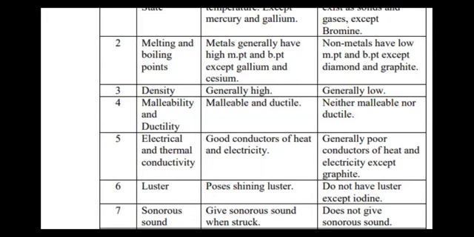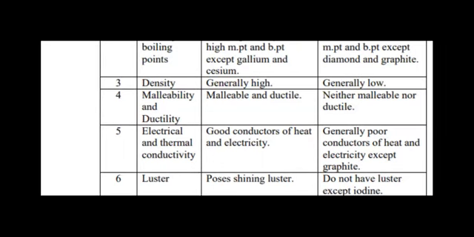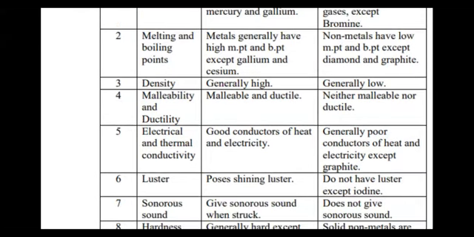Look at the next property, children, that is electrical and thermal conductivity. So children, metals are good conductors of electricity and heat. And that is the reason metals are used in electrical wires and for making cooking utensils respectively, because they are good conductors of electricity and heat. But generally, the non-metals are poor conductors of electricity and heat.